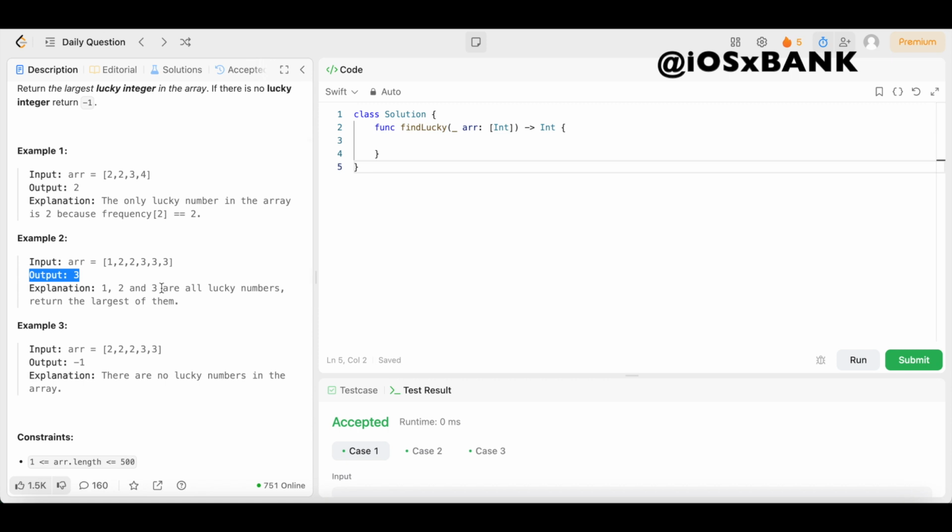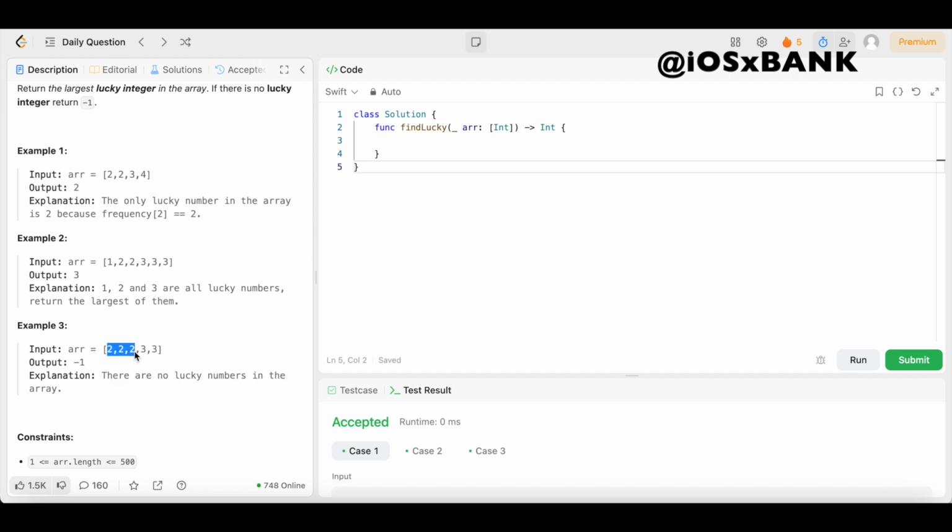So let's look at example 3, where there are no lucky numbers and we have to return -1. So in example 3, we have the array of integers. Our input arr is an array of integers 2, 2, 2, 3, 3. Output -1. Explanation says there are no lucky numbers in the array.